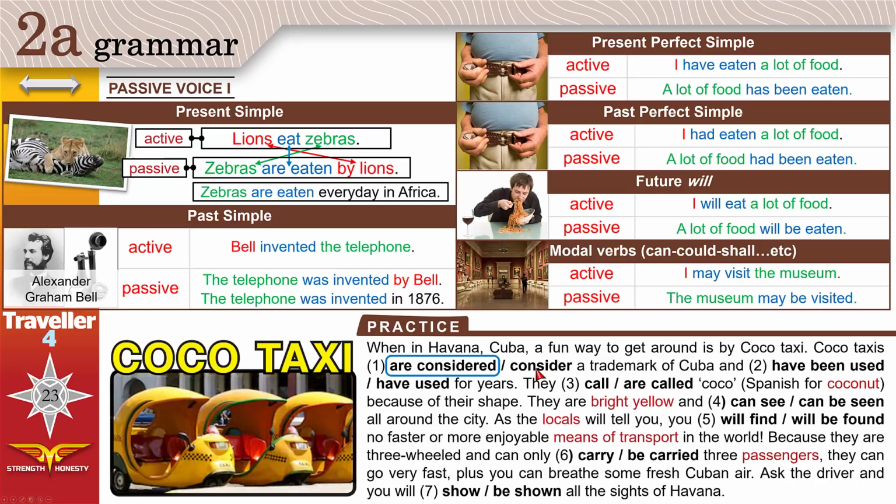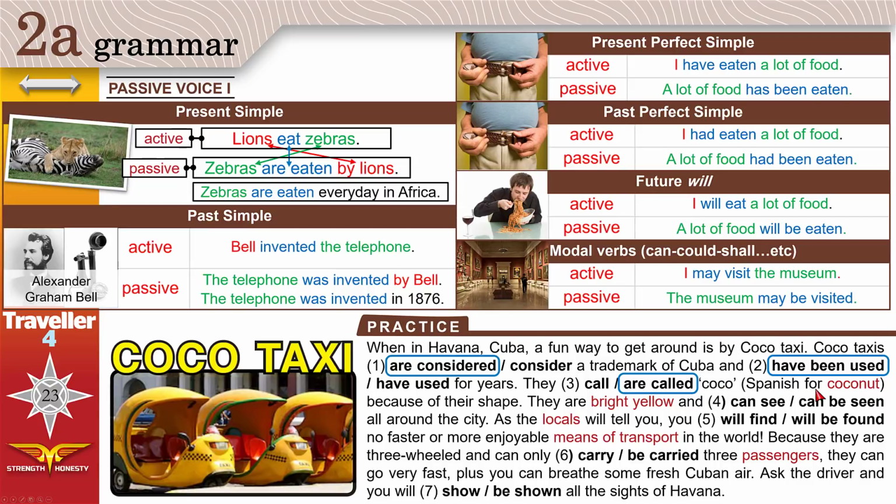They are considered a trademark of Cuba and have been used. Who has used Coco taxis? People. But we don't have people here. This is why we need passive. Have been used for years by people. They call or are called. They refers to what? To people or to taxis? Coco taxis. What we mean by they, we mean Coco taxis. Call or are called. Are called. Passive. Why? Because actually people call Coco taxis Coco.